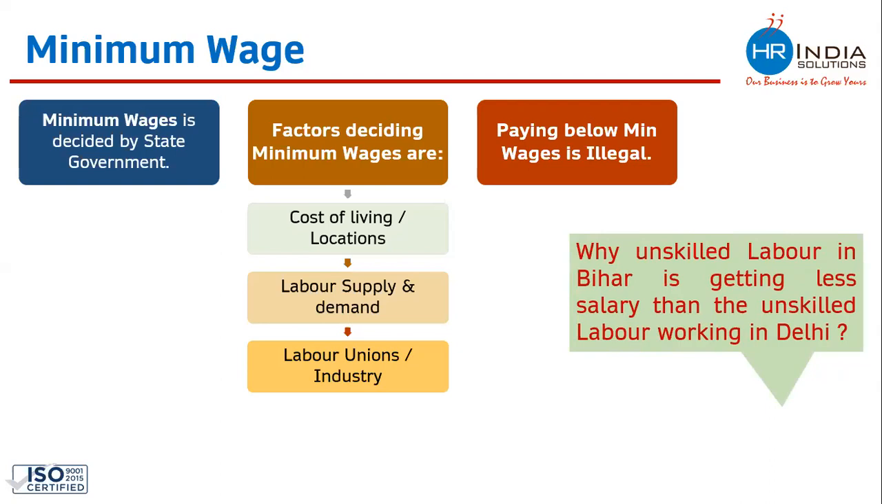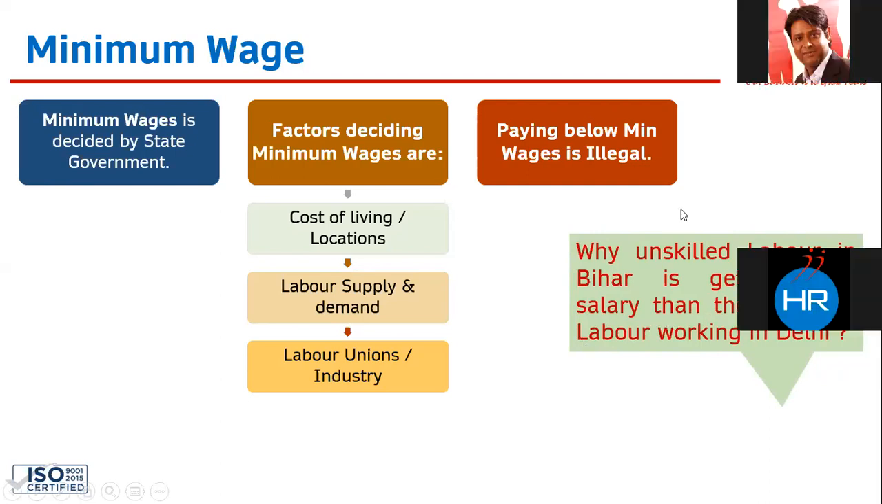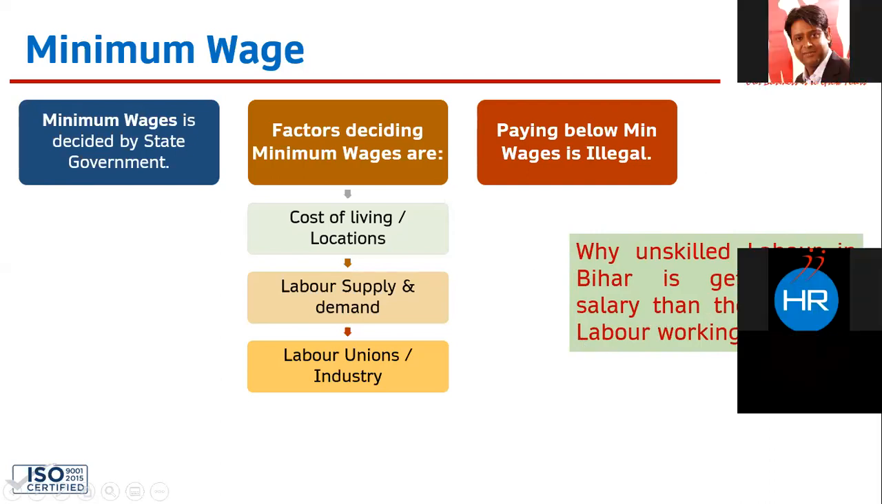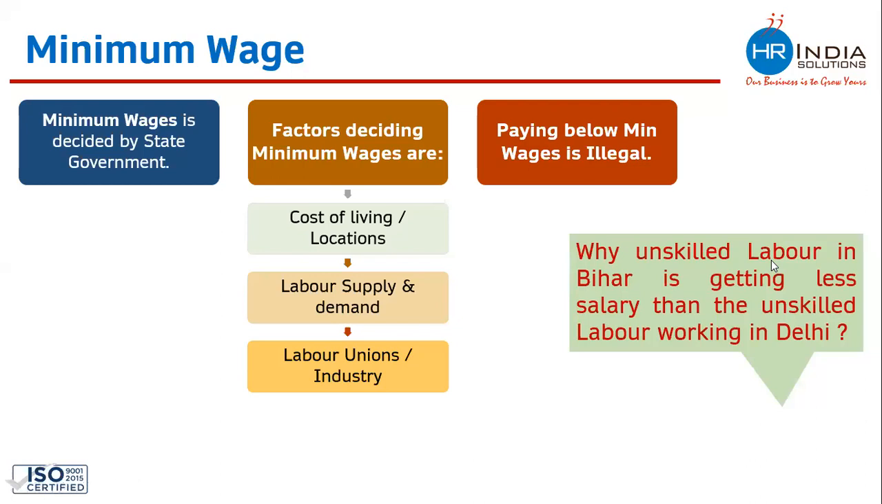So here we have a question. This question you can answer in the chat box. Why is unskilled labor in Bihar getting less salary than unskilled labor working in Delhi? What is the reason that the unskilled labor of Bihar is getting lower wages than the unskilled labor of Delhi? You can answer the question in the chat box. Because of enough supply. So you guys can answer in the chat box. What is the reason? Yes, cost of living, location, correct.